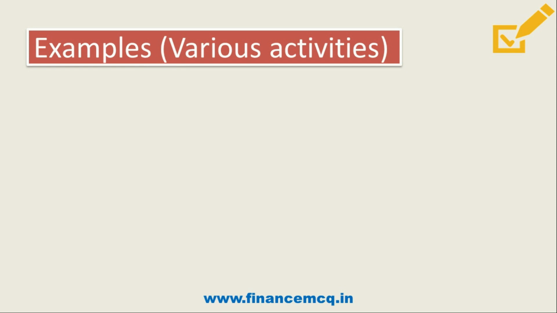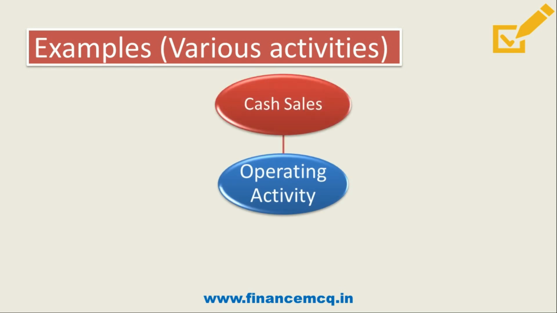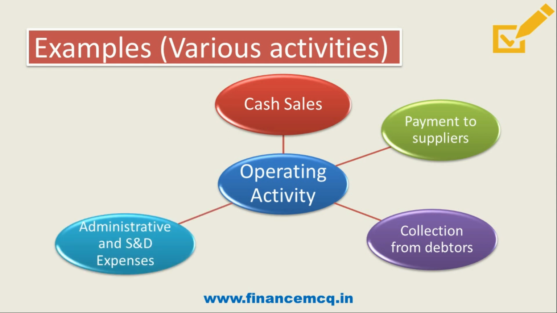Now friends, let us discuss some of the examples under various activities which will come in the cash flow statement. First is operating activity. In that we will have cash sales, it will definitely come under operating activity. Then payment to suppliers, that is when we make a payment to creditors, that also forms part of your operating activity. Then collections from debtors, whatever money we have received from debtors, is also part of your operating activity. Then administrative and selling and distribution expenses, whatever expenses we incur for running the business or operations, will form part of your operating activity only.